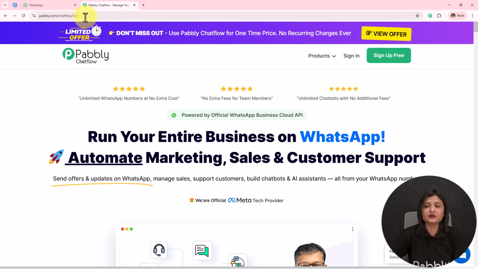And after browsing the website, we need to sign into a Pabbly Chatflow account. On the top right corner, you can see two options: sign in and sign up for free. If you are an existing user, click on the sign in. And if you are a new user, click on the sign up for free.